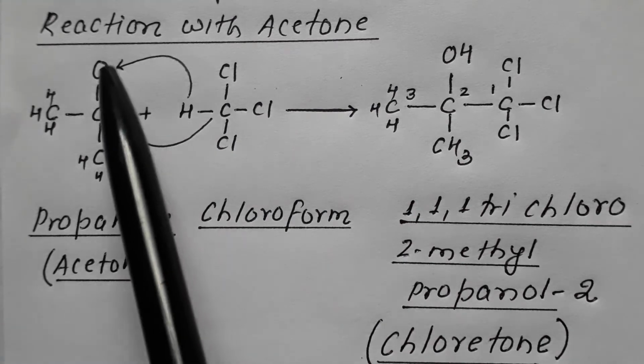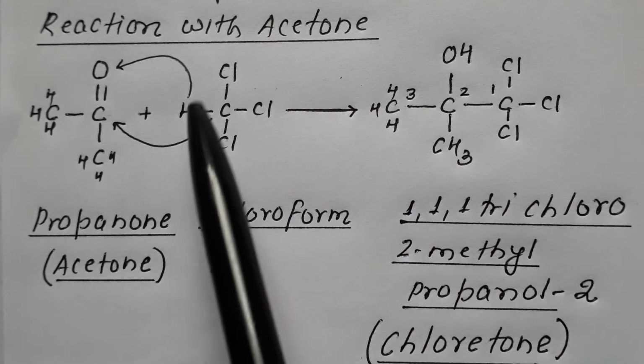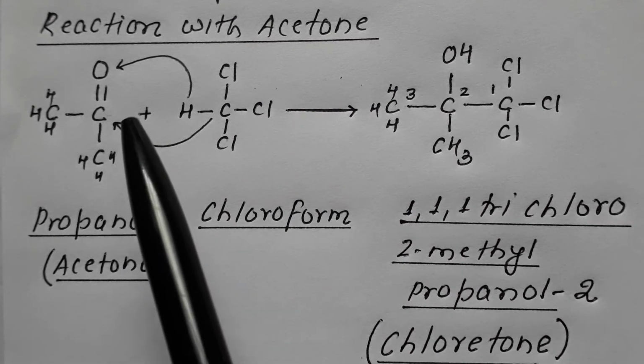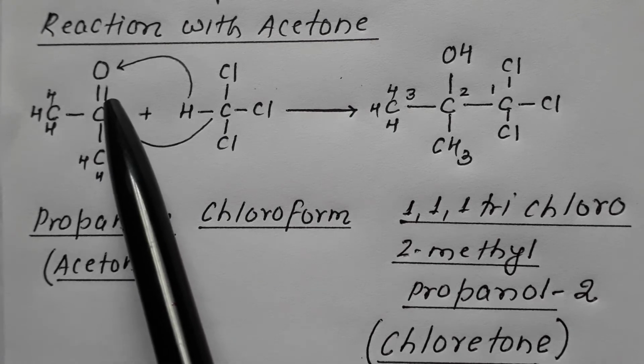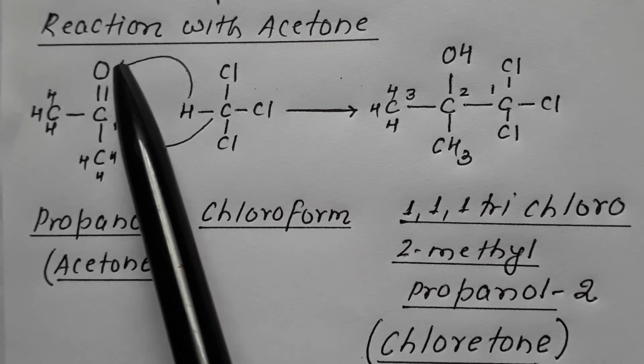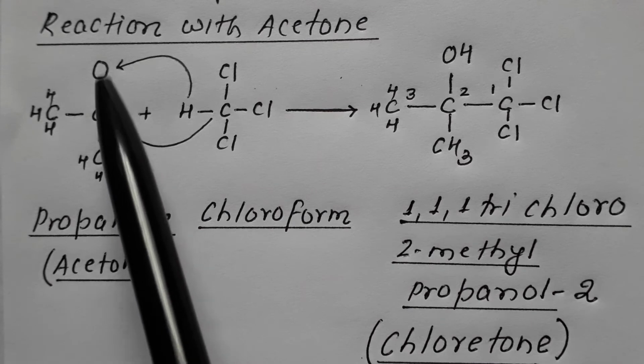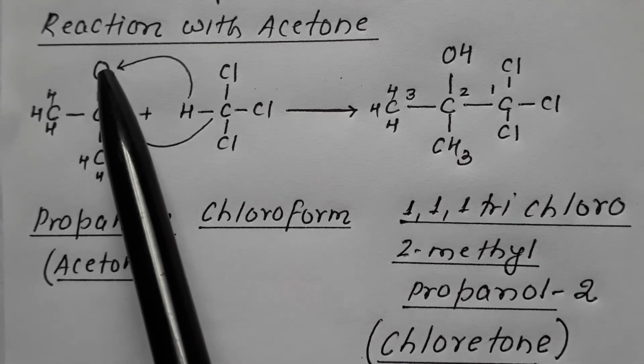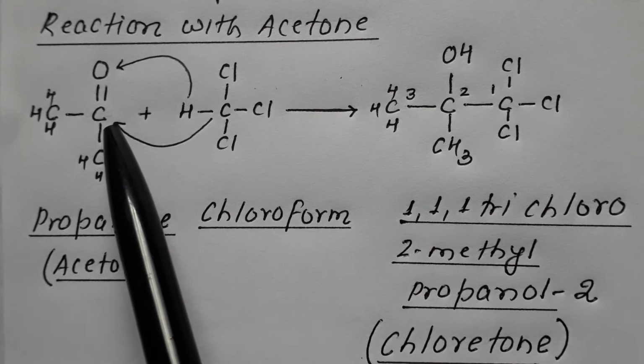This H combines to this O. Between carbon and oxygen there is a double bond. This double bond gets shifted. Oxygen develops a negative charge, carbon develops a positive charge.